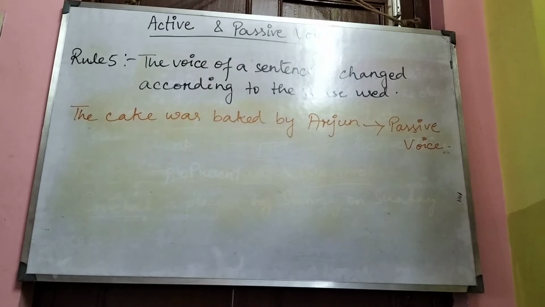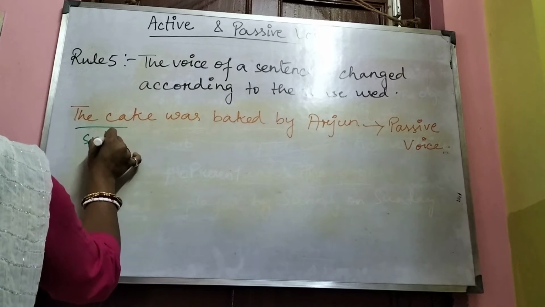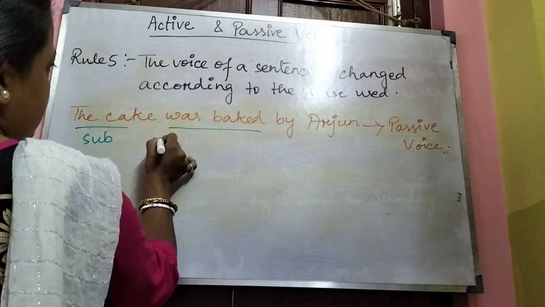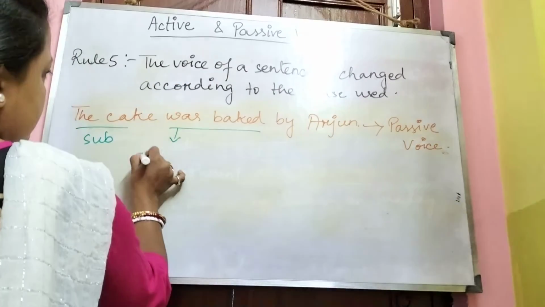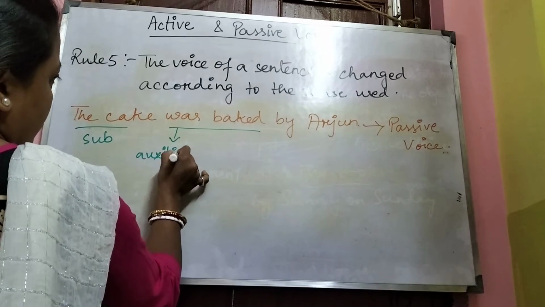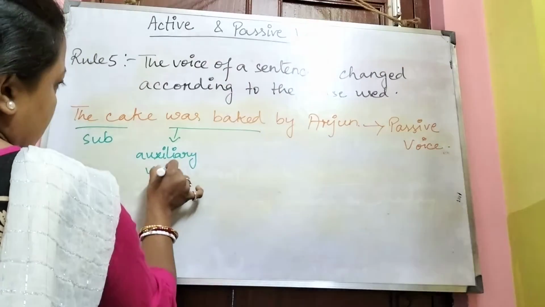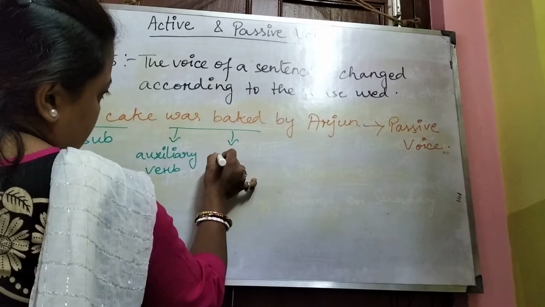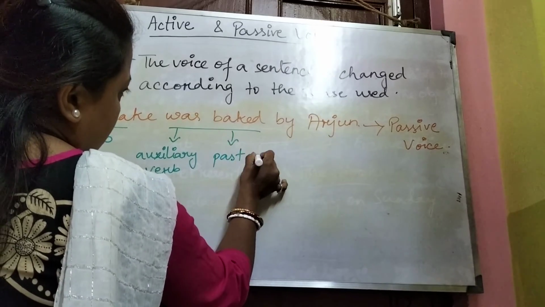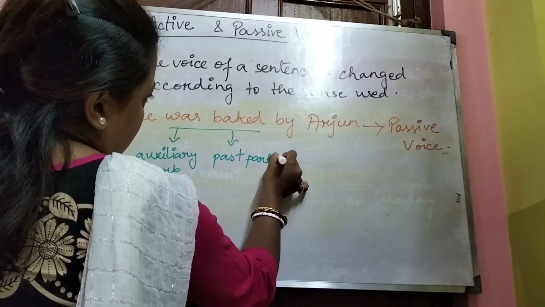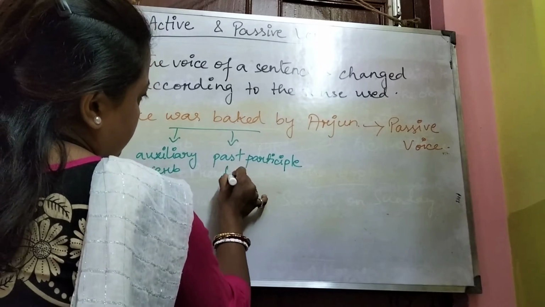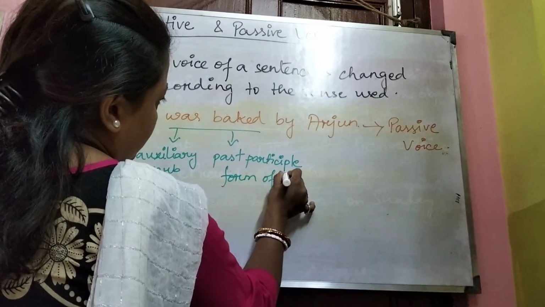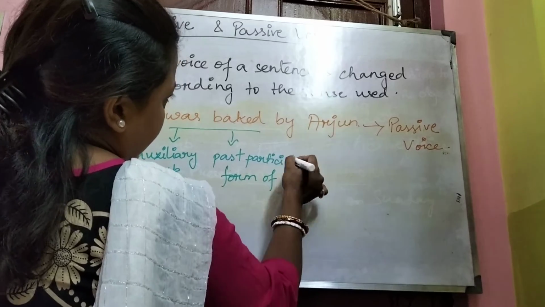The cake was baked by Arjun. Now the sentence is in passive voice here. Here cake is the subject, was baked, this is auxiliary verb, and this is past participle form of bake.